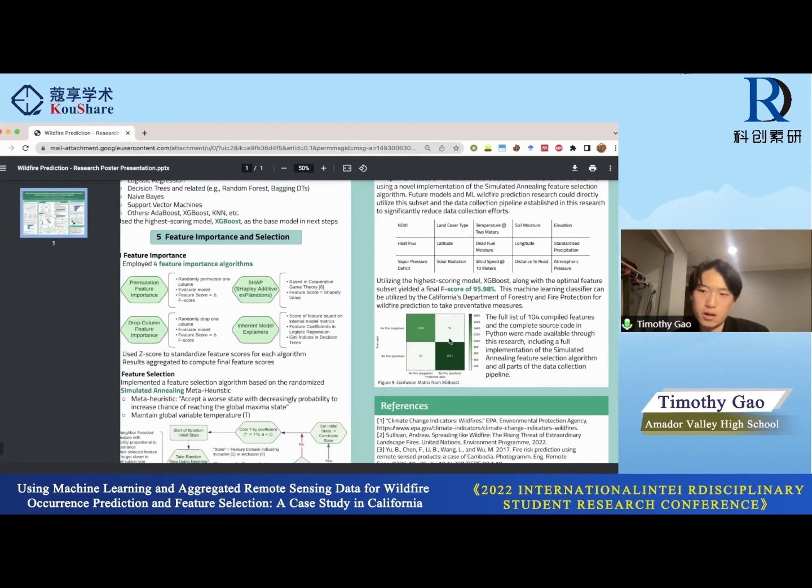The full list of 104 compiled features and the final complete source code in Python are made available through this research, including a full implementation of the simulated annealing feature selection algorithm and all parts of the data collection pipeline.